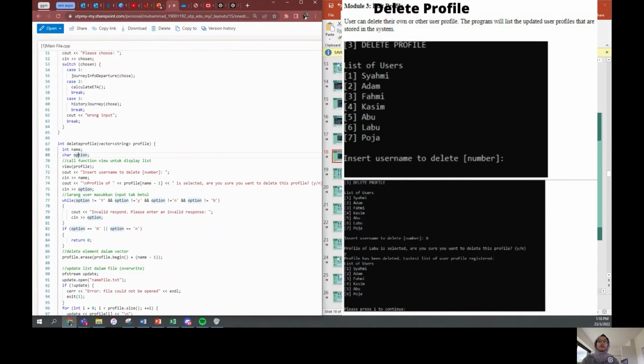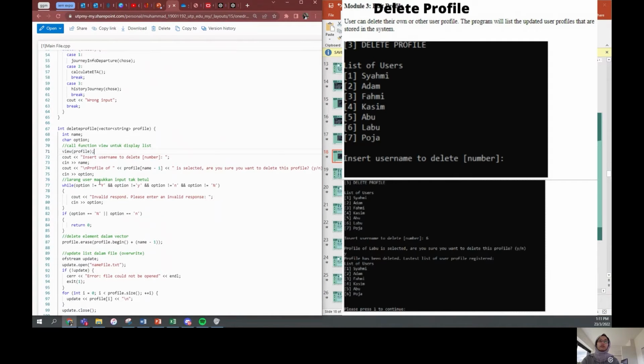The view function will be called first to display all the profiles, and the user needs to choose which profile to delete, just like the sample at the right side. Then we will get confirmation from the user on which username needs to be deleted by asking for the input option here.